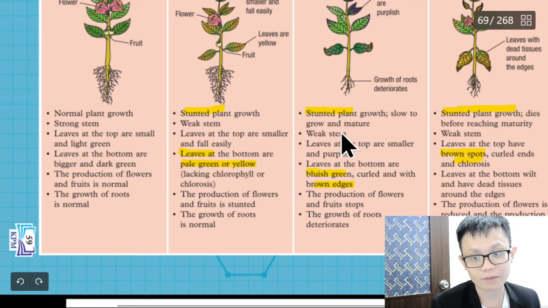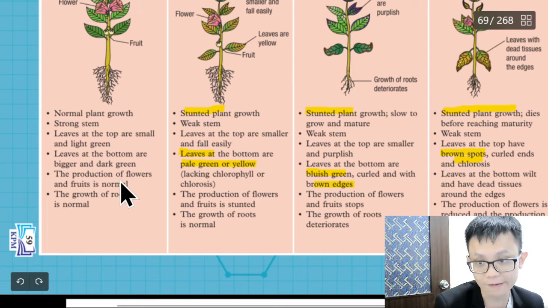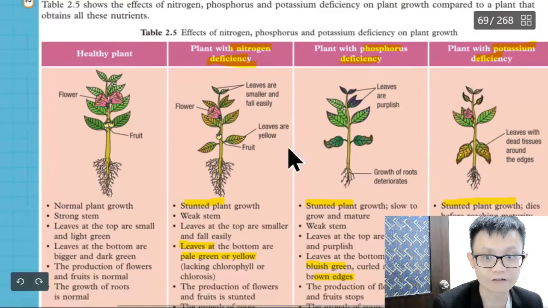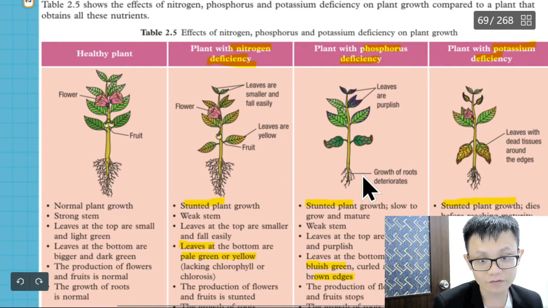You can read more, but these are usually what the question might ask. Of course, for a healthy one: strong stem, leaf small and light green, leaf on top also. I don't want to highlight this, I don't think it will come up in the exam, but you just read: leaves at the bottom are bigger and dark green. Production of flower and fruit are normal. The growth of roots is normal. Oh yeah, I forgot to mention, if you see growth of roots deteriorate, we can see it's phosphorus. We can see this one has more root.